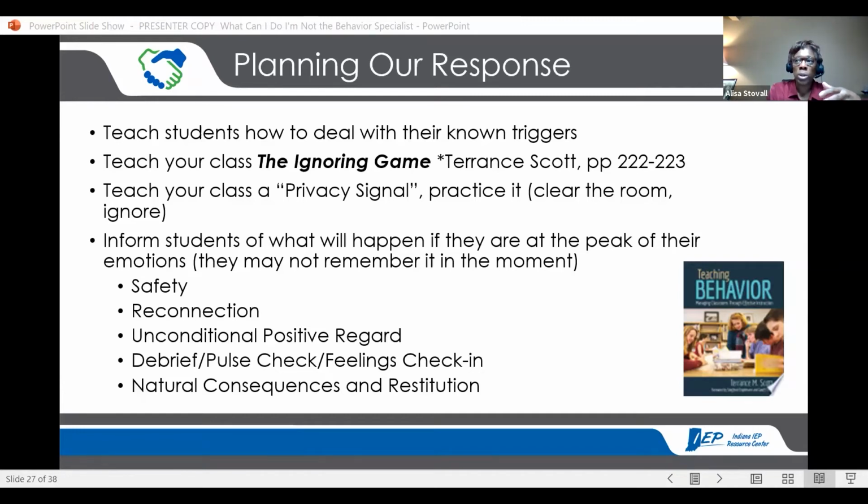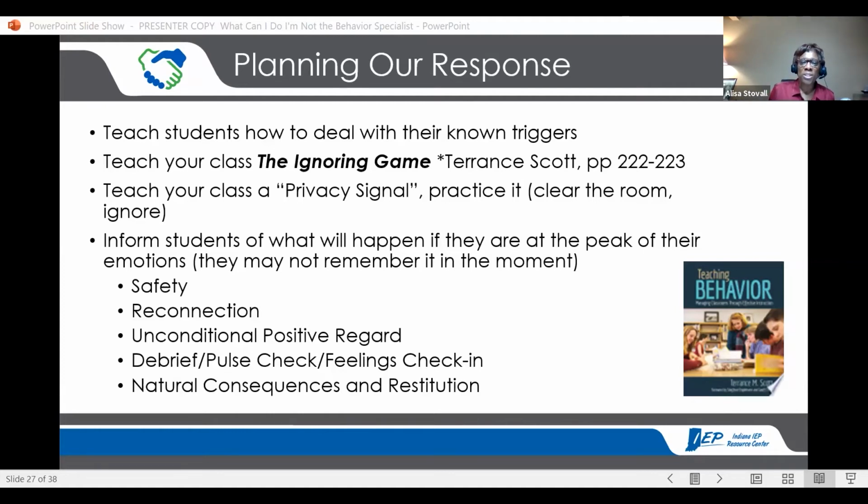If I know a student really struggles when there's a guest teacher, then we're going to talk about that before that time, and we're going to come up with some strategies about what do you do when Mrs. Stovall's not here. One of the things I do is I make sure that little signal for an interrupted schedule is on the calendar, so you can see it right away. But then what are other things that you can do for yourself, and teaching those strategies to the student, or setting up something in the environment so that the students can begin to take care of their own needs, and letting other staff members know that we've got some plans for how to address this.